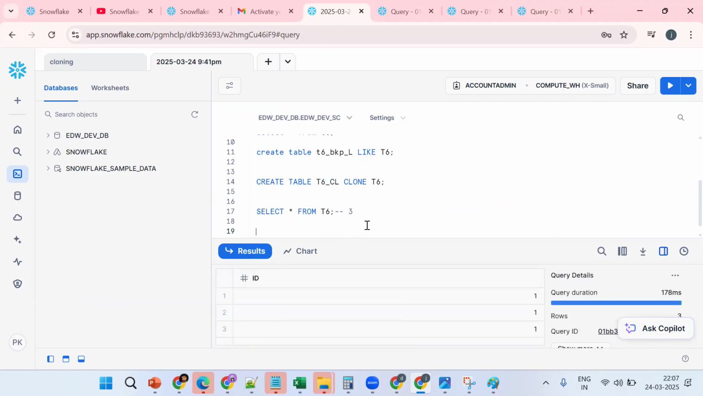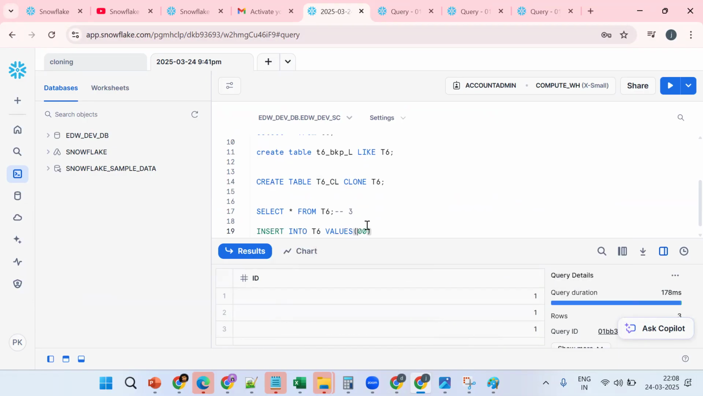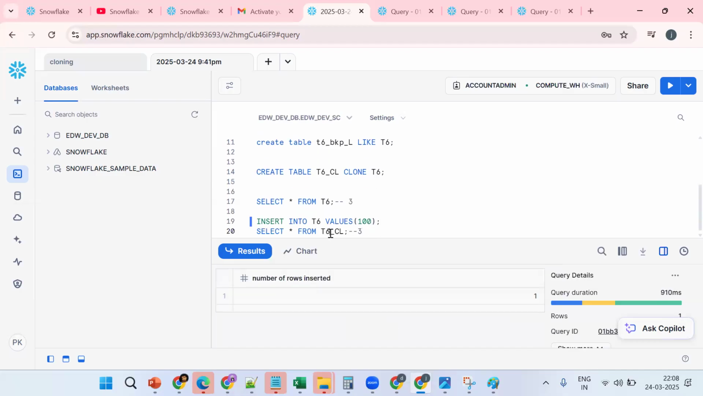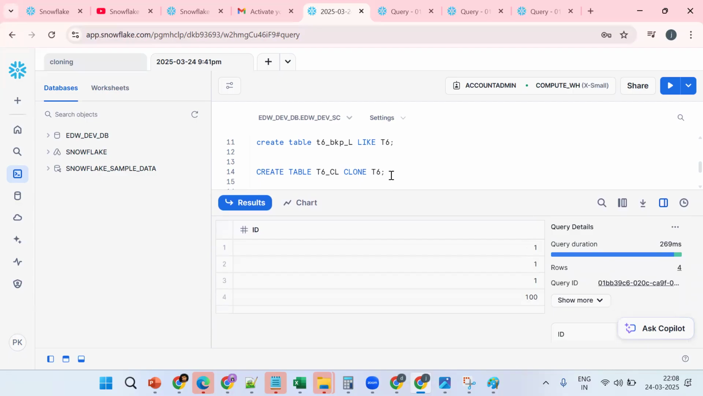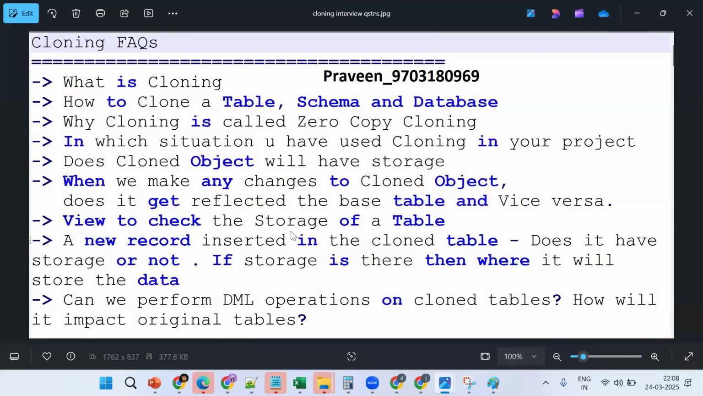Now I am trying to insert into T6 values 100. Will the data come to the cloned object or not? No, because both are independent of each other. What about vice versa? The same thing happens; both are independent objects. If you make any changes, they won't be reflected in the other object. Clear so far?